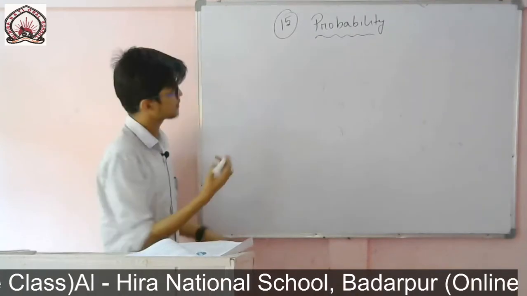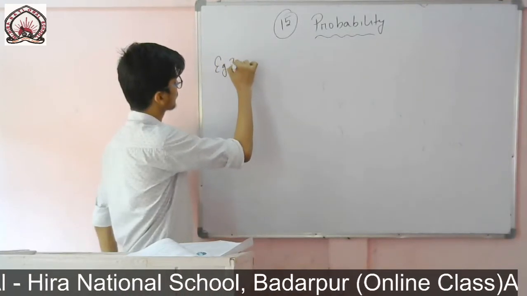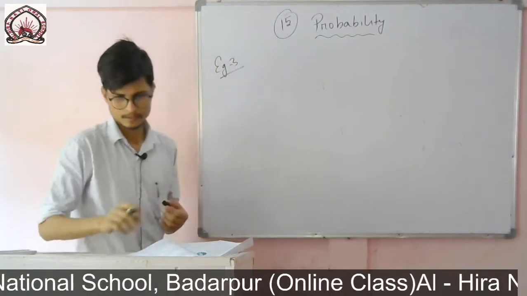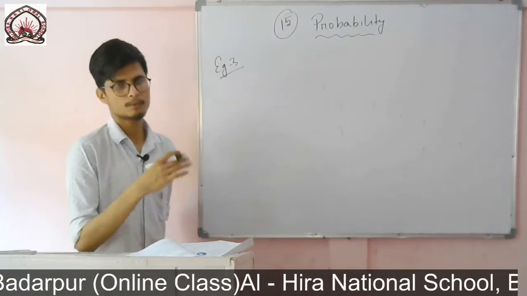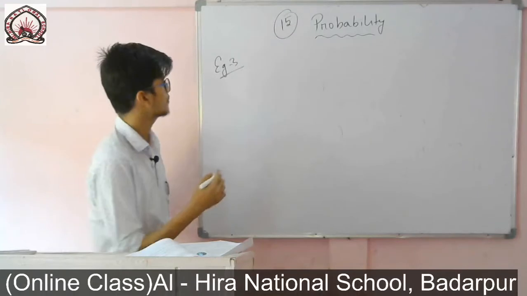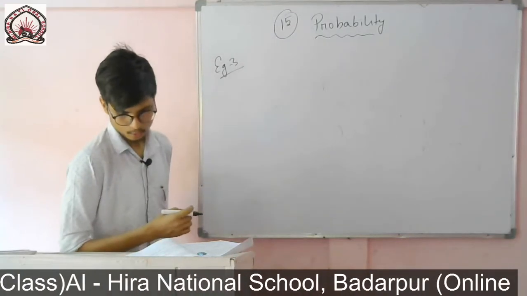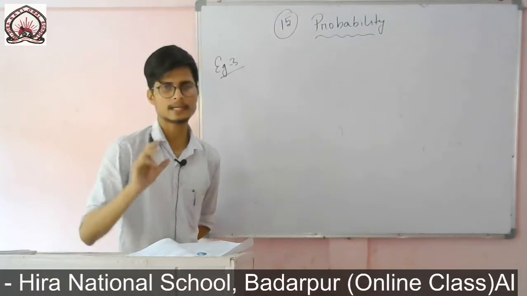Yes, example number 3. So what are the total possible outcomes? First of all, we will find. So the question is throwing a die. So we know that in a die there are 6 faces.